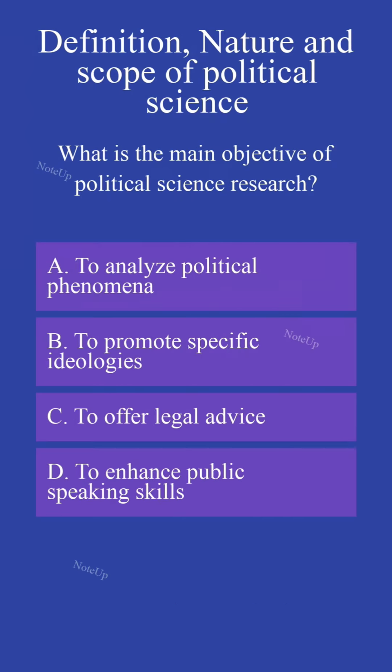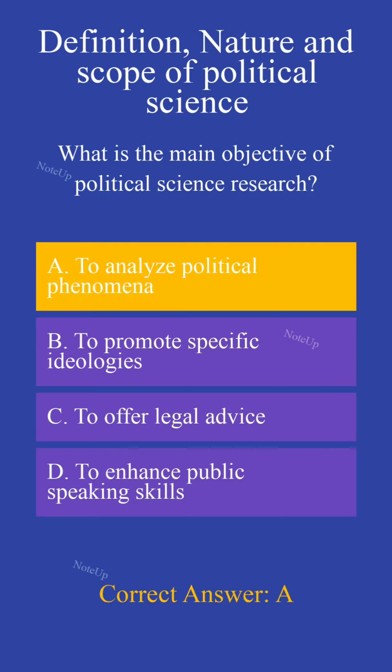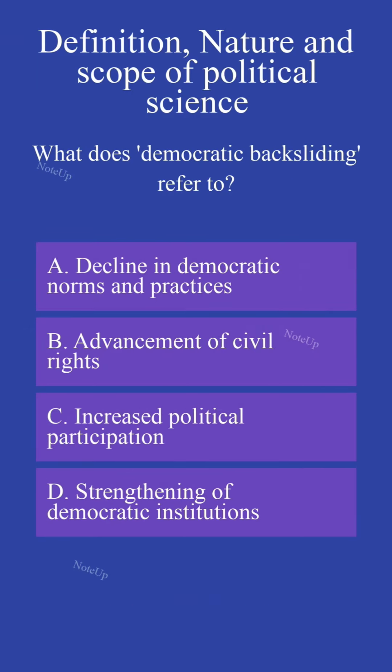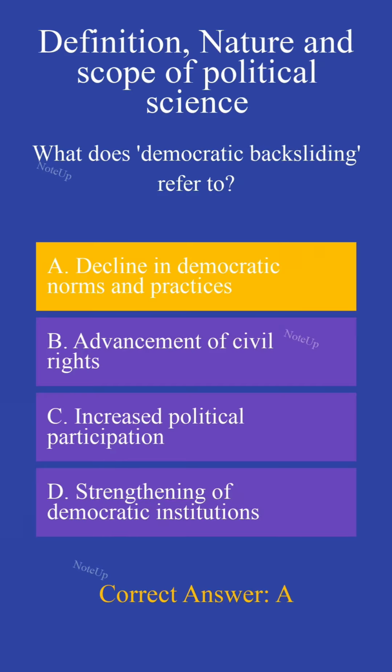What is the main objective of political science research? To analyze political phenomena. What does democratic backsliding refer to? Decline in democratic norms and practices.